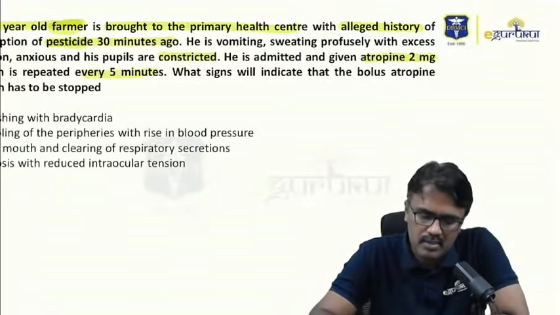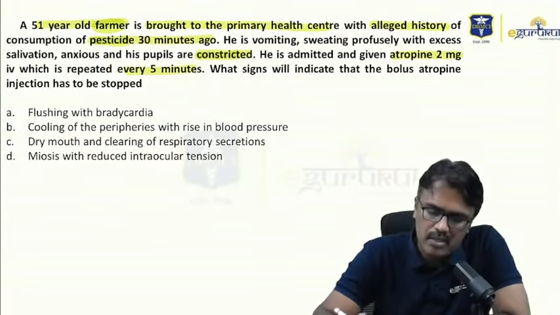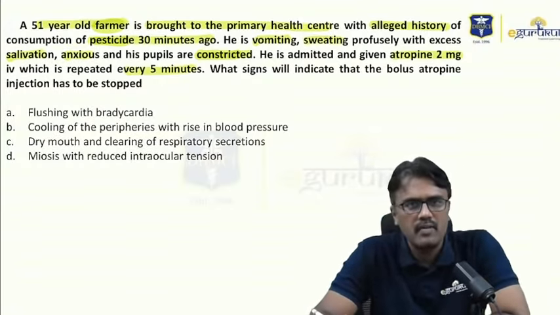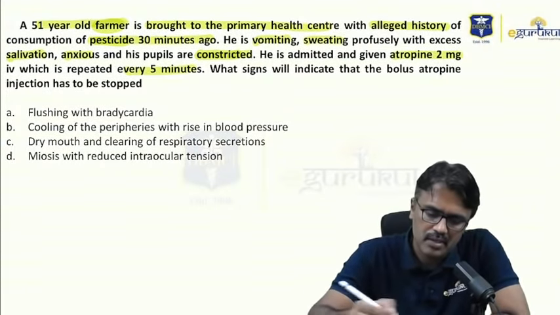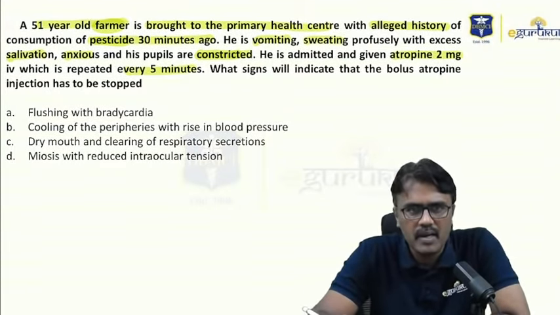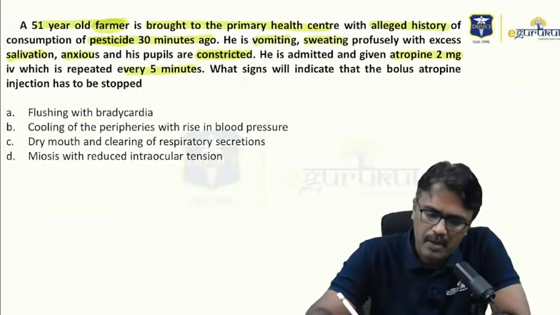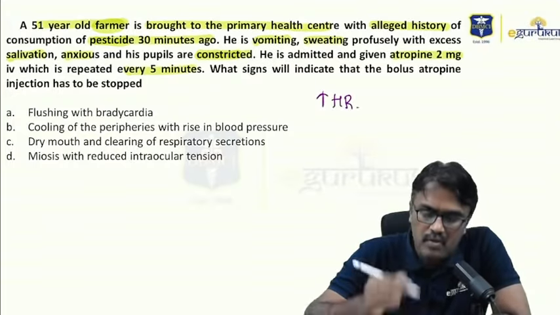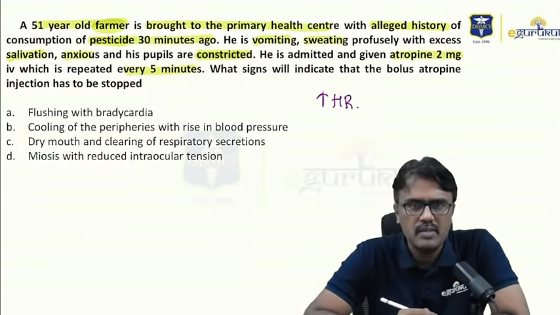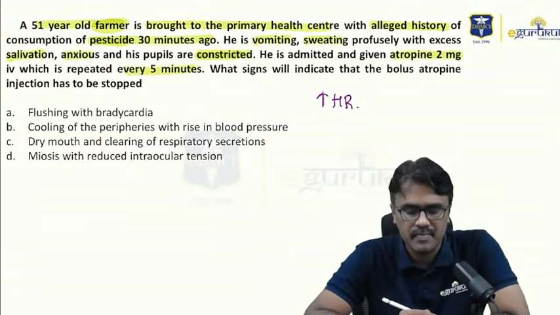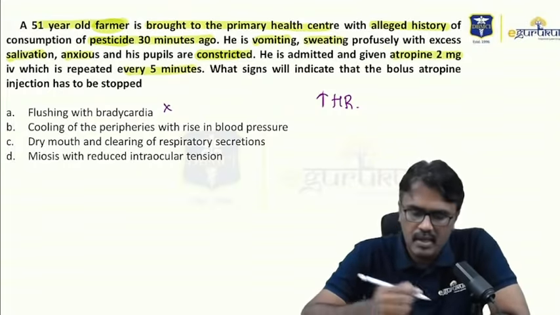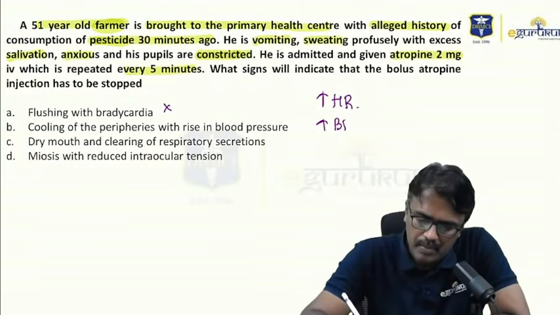And if I come to this case, you see that the patient is having constricted pupil. You are seeing the vomiting, sweating, salivation, anxious patient, and he is a farmer. So for him, we have given atropine. What are the signs of atropinization? Number one, will there be flushing with bradycardia? No. When I use atropine it increases heart rate. It may cause flushing, but it will not cause bradycardia. So the sign of atropinization is increase in heart rate. So this is ruled out. Cooling of peripheries with a rise in blood pressure. Atropine can increase blood pressure, but the periphery is not cooled.